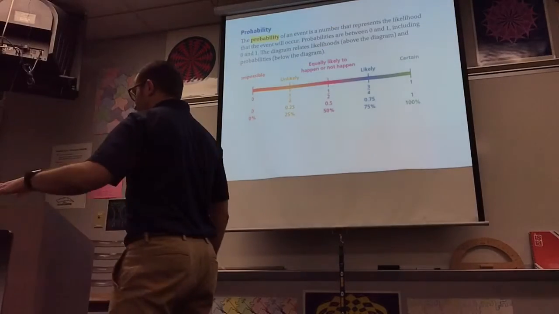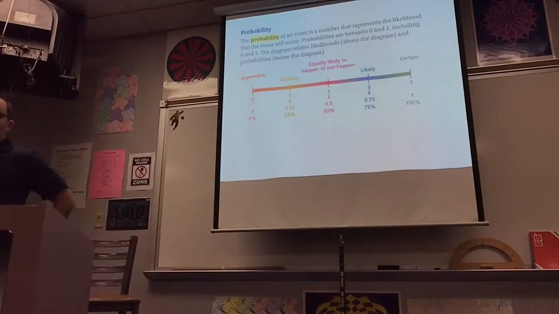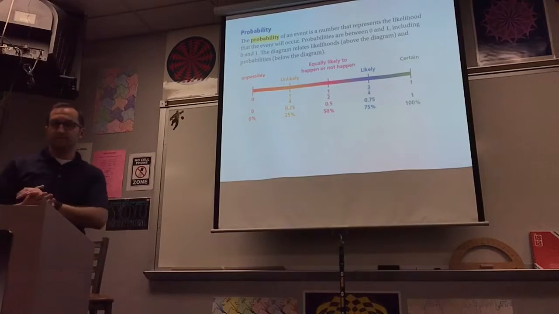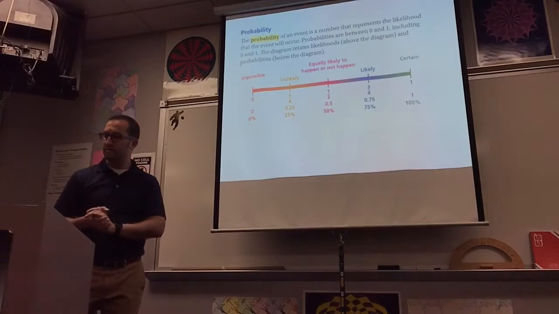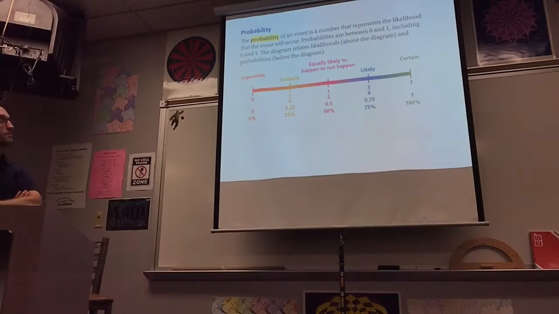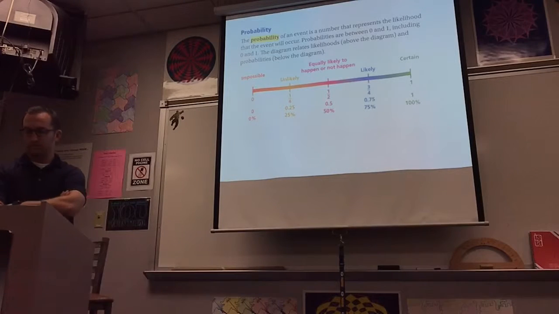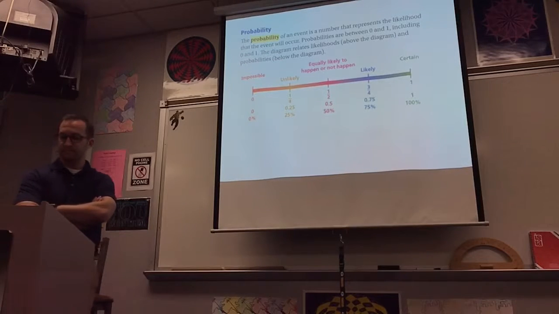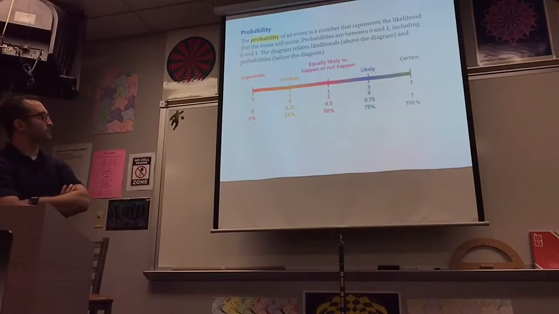So read along with me up here on the board. Jason, will you read that out loud for us? Everybody listen to Jason. The probability of an event is a number that represents the likelihood that the event will occur. Probabilities are between 0 and 1, including 0 and 1. The diagram relates likelihoods above the diagram and probabilities below the diagram.